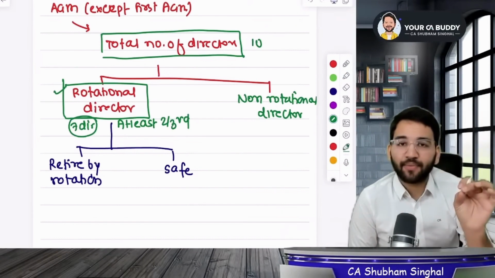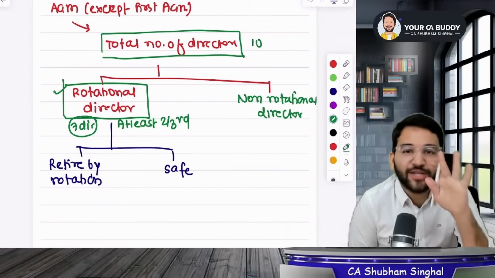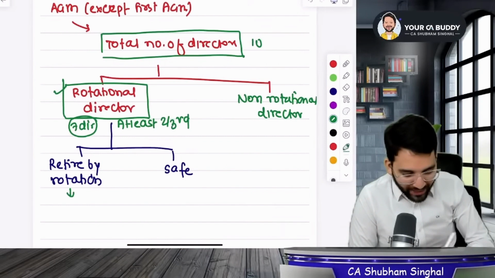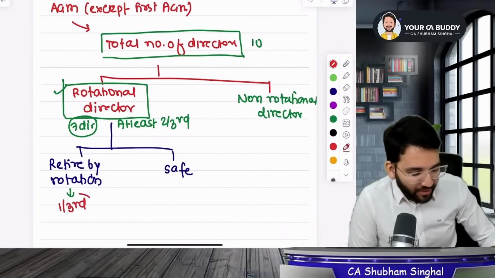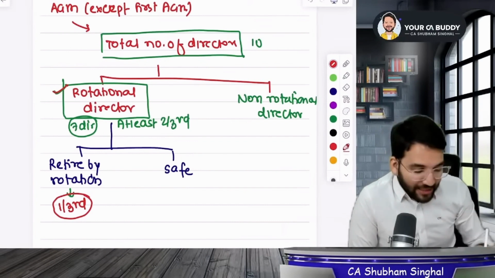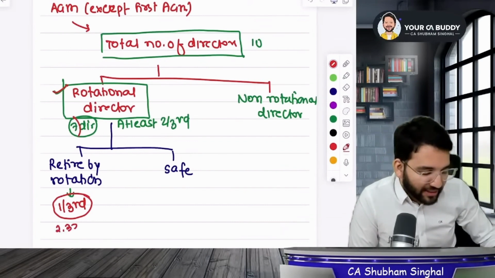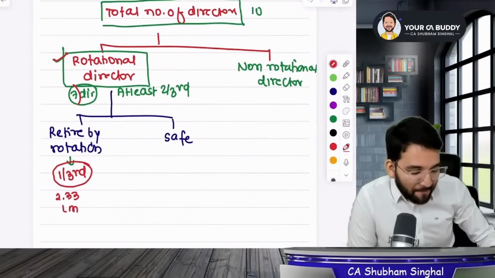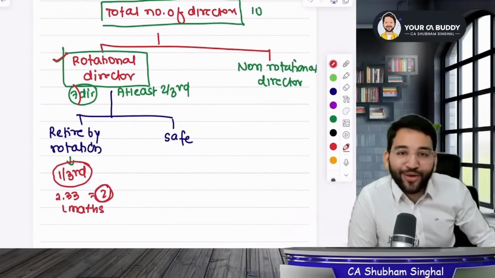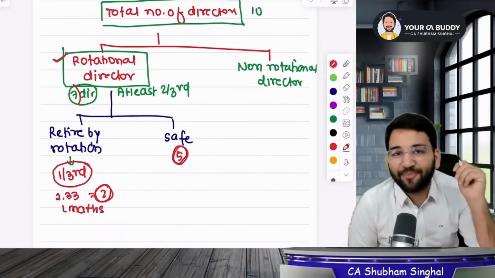It means if it would have come to 3.33, then a minimum of 4 people would come into the rotation, meaning they would be in the red zone. From those, always remember 1/3 will retire by rotation. 1/3 of whom? 1/3 of 2/3. So if there were 7 directors, 1/3 of 7 directors will amount to 2.33. Students, you will do the mathematical round off. So this will amount to 2 people. 2 people will leave you today. The remaining 5 people are safe for now. We will deal with them next time.